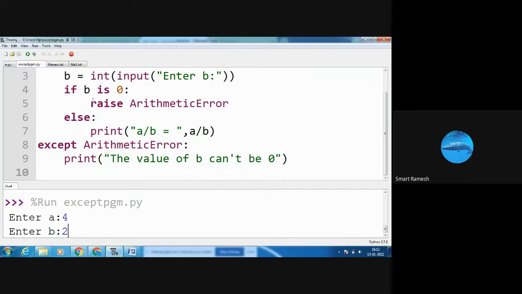See, if b is 0, wrong. Condition false. False means the else block will be executed. a divided by b equal to 4 by 2. What is 4 by 2? 2. See, that is the answer. See, 2.0 is the answer.